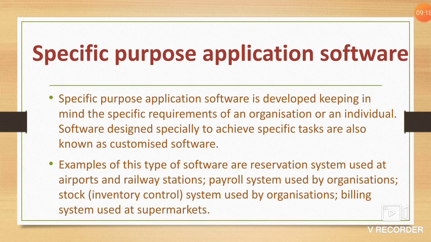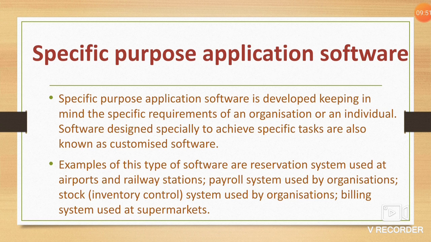The next category is specific purpose application software. This software is made keeping in mind the specific requirement of any organization or individual. For example, the reservation system that is used at an airport or railway station is a type of specific purpose application software because it is developed for a specific purpose. Second one is the billing system used at a supermarket, which is also an example of specific purpose software.